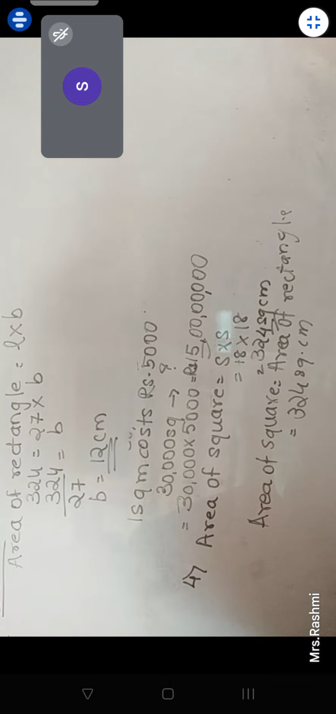Everybody understood how we got from the area of the square, how we find the area of the rectangle, and then how we got the breadth? Is this clear to everybody? Yes, ma'am.